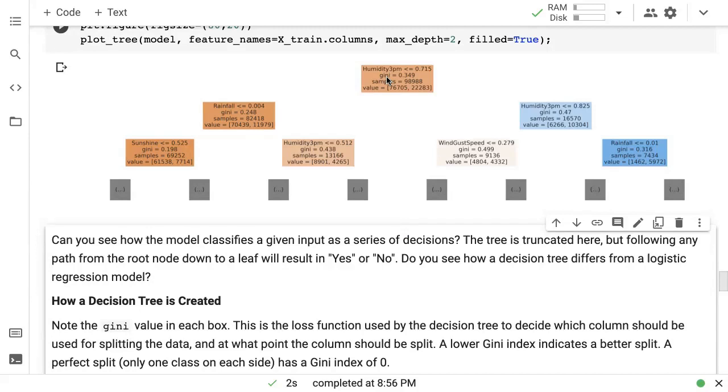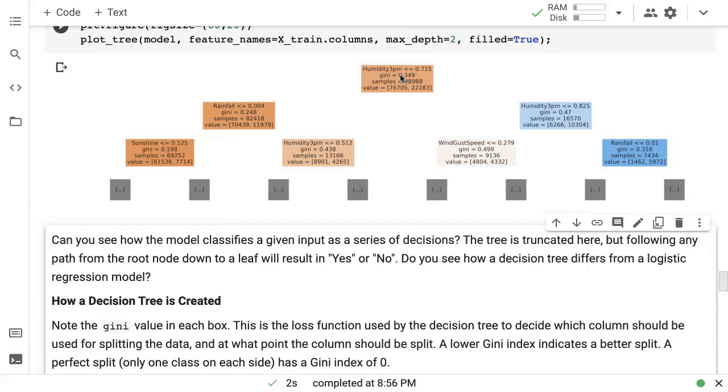The way the decision tree does this is by using a Gini score. The Gini score represents how good a certain split is. A lower Gini score means a lower cost, which means a good split. So a perfect split, let's say by just looking at humidity 3 p.m., you could perfectly classify things as will not rain tomorrow versus rain tomorrow. In that case, the Gini score will be 0. So a perfect split has the Gini score 0.